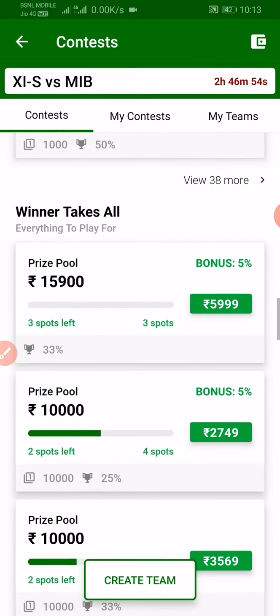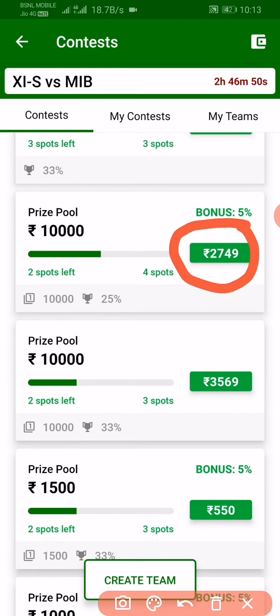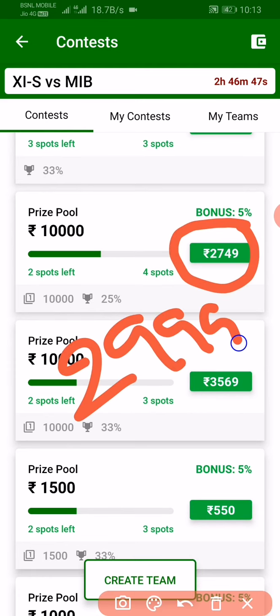Here you can see winner takes all. In Dream 11 this contest will be 2,999 rupees, but in MyFab 11 it is 2,749 rupees. You are going to save around 250 rupees in this app if you play this league, and an extra bonus is also applicable. That means you can save 100 to 200 rupees more. So at least you will save around 500 rupees on this league, and so many leagues are like this compared to Dream 11.